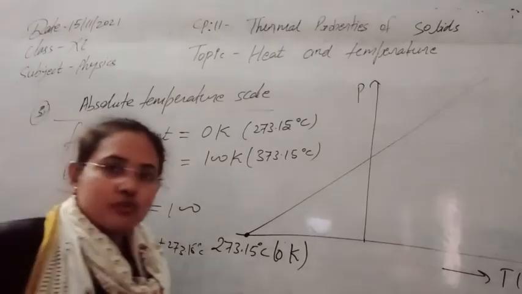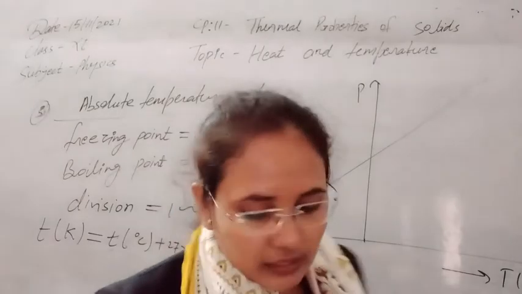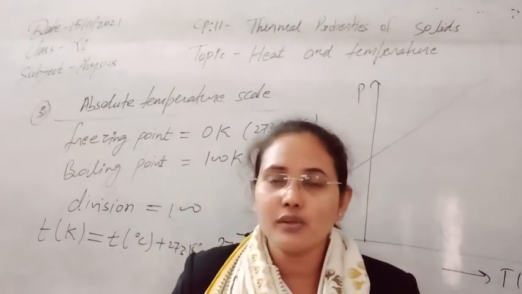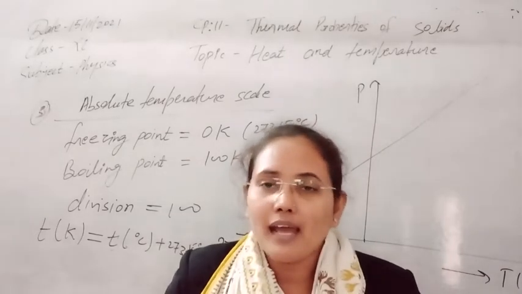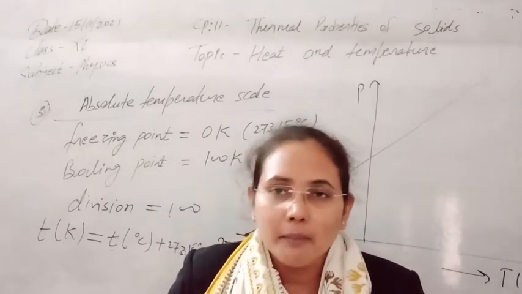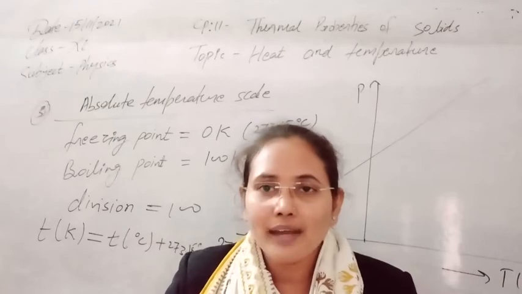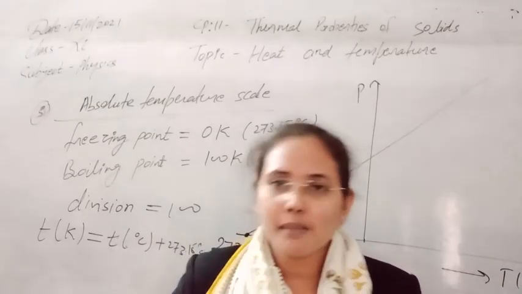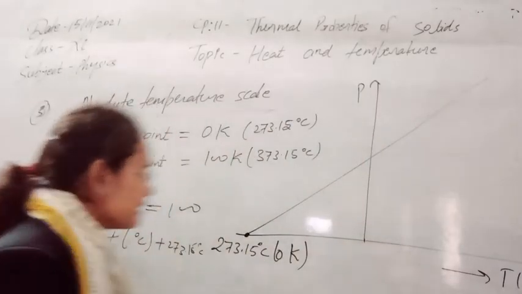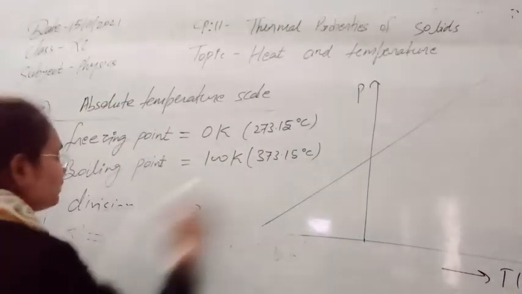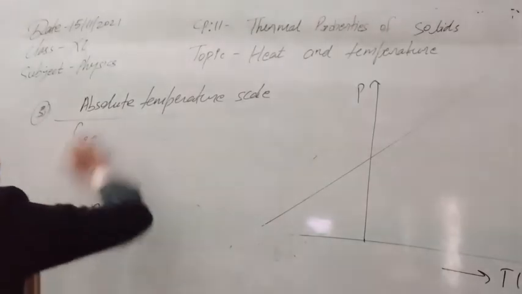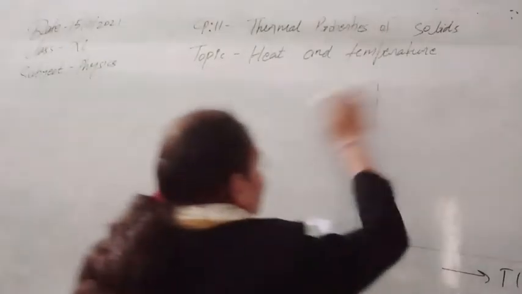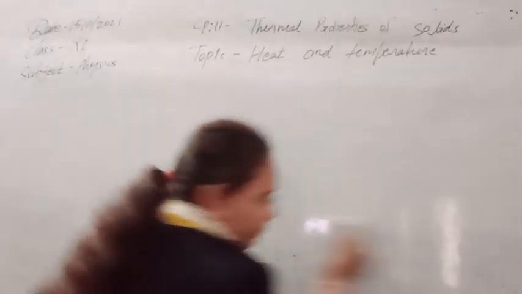Now, these three scales that we have seen are the ones we use broadly in our daily life also. They are known as standard temperature scales because they use the same reference points. We can easily convert one into another, which is why they are all acceptable. Now we will see the relationship for all three scales, how they are related to each other. Two of them we have already seen, so you can now use the third one also.